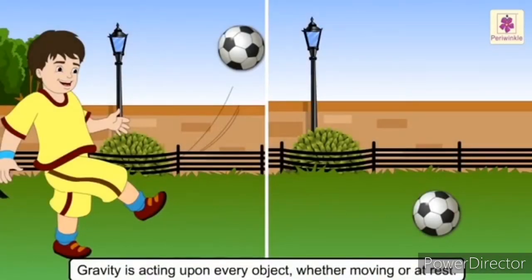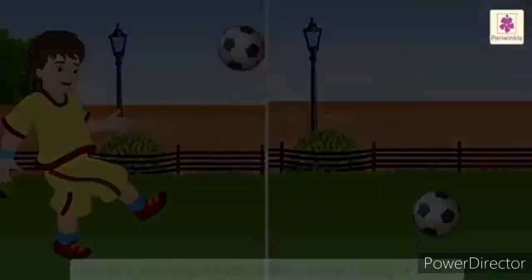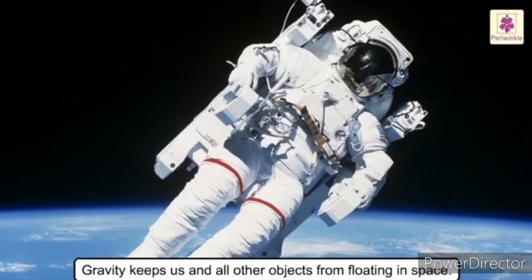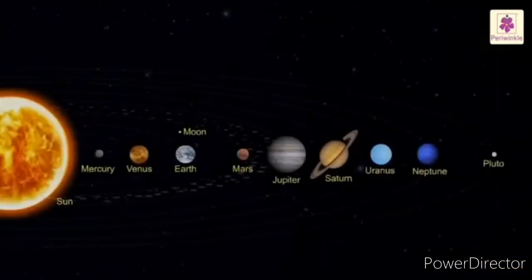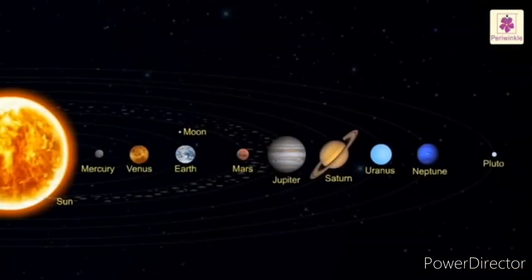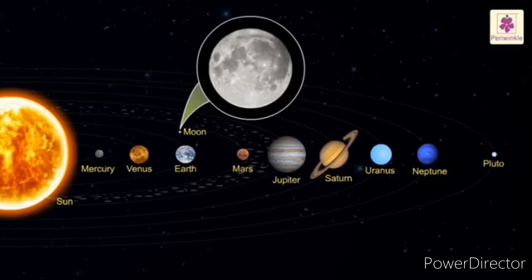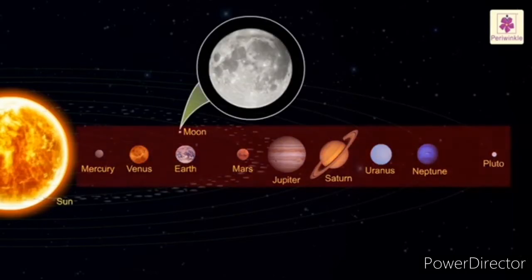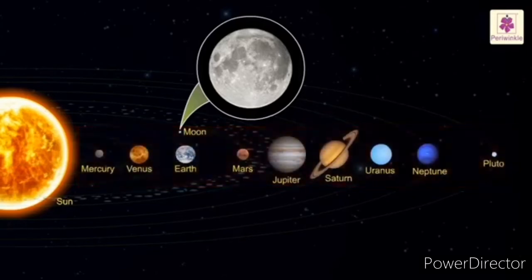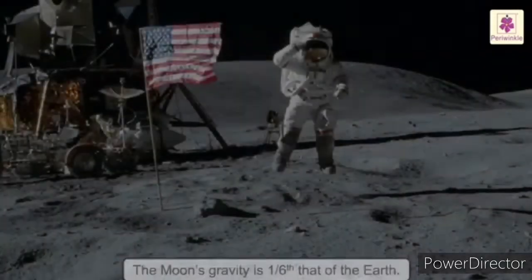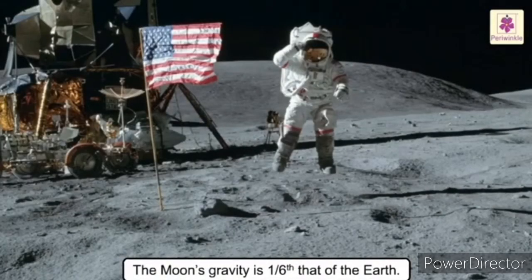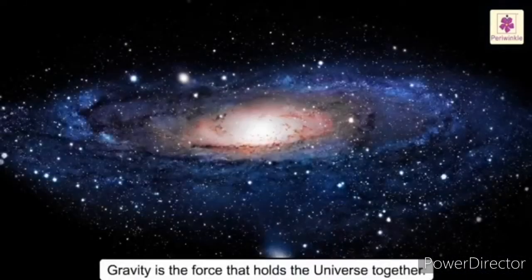Gravity is acting upon every object, whether moving or at rest. It keeps us and all other objects from floating in space. Gravity is present not only on Earth, but also on the Moon and other planets, though the amount of pull differs everywhere. The Moon's gravity is 1/6 that of the Earth. Gravity is the force that holds the universe together.